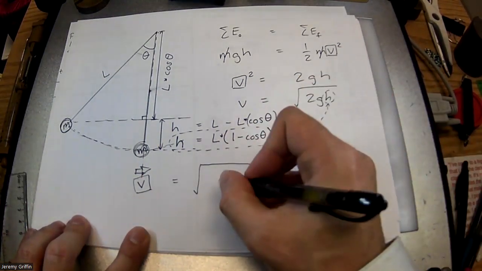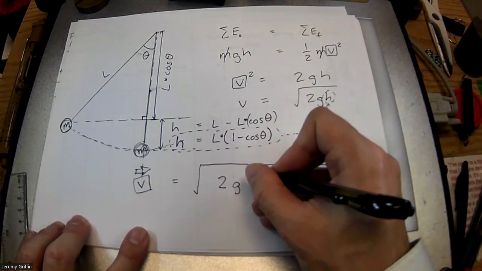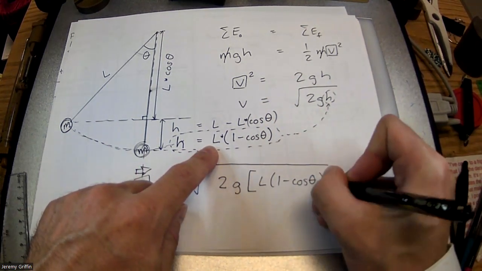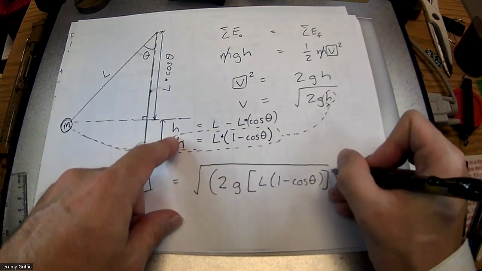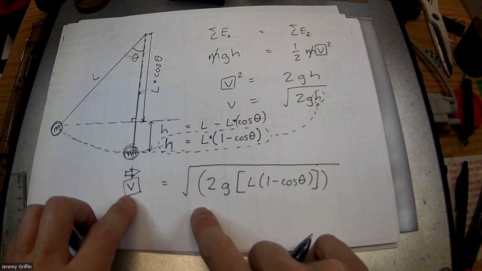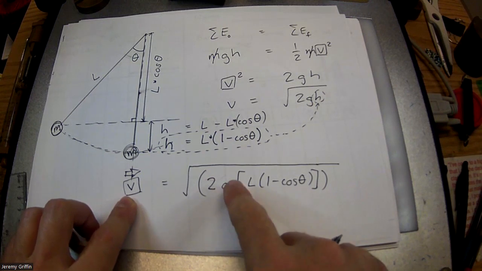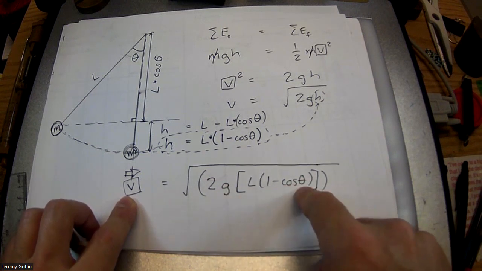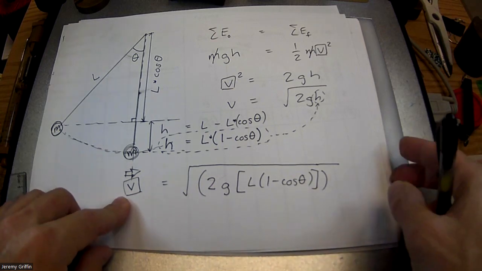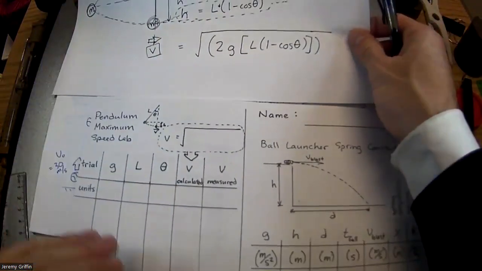I got a 2 in here. I got a g at 9.8 meters per second squared. And then in the place of h, I'm going to write this expression, L times 1 minus cosine of the angle. Big old square root right there. Okay. So that is the calculated speed based on the gravity field of the planet, the length of the pendulum, and the starting angle from the vertical. You should be able to calculate the speed in principle. Now, let's go to this table that you guys are working on today.